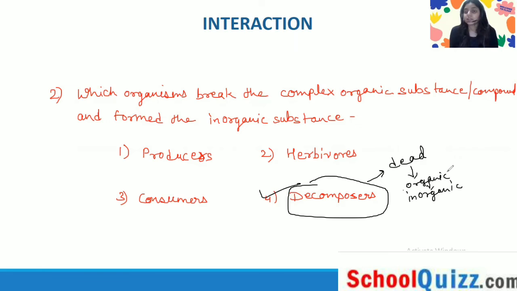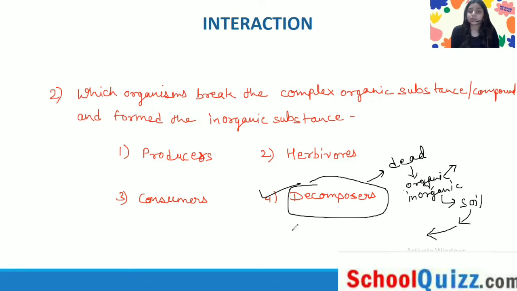Organic compounds generally have carbon, and inorganic compounds do not have carbon. The inorganic compounds go into the soil, and this soil is turned into a nutrition form and will be used by the plants once more.